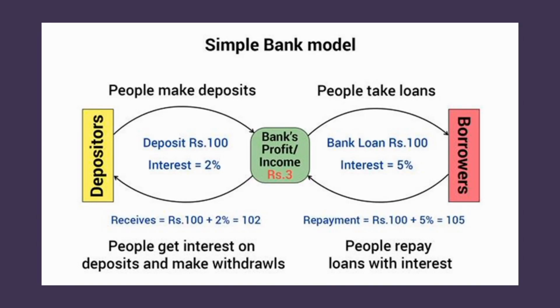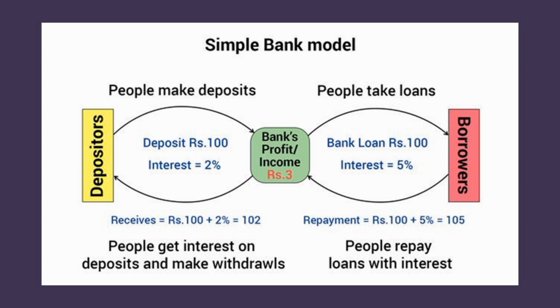As we have discussed the previous part of this chapter in part 1 of this session, let's discuss the remaining part of the chapter, Money and Credit, in this video. We are going to discuss the loan activities of banks and the loans from cooperatives. So let's start. The first topic that we are going to discuss is the bank model, that is, how the bank mediates between the depositors and the borrowers.